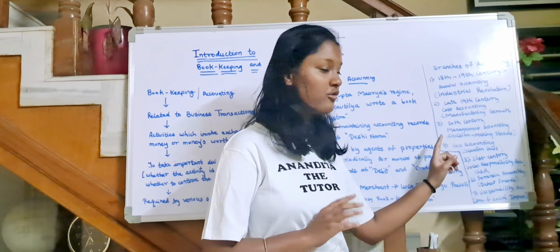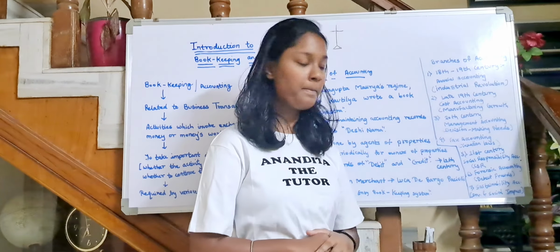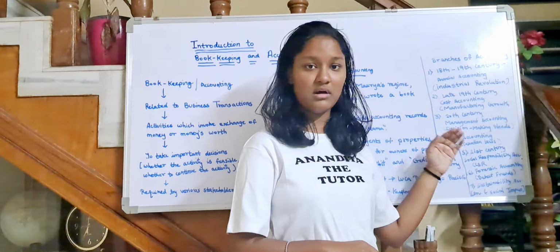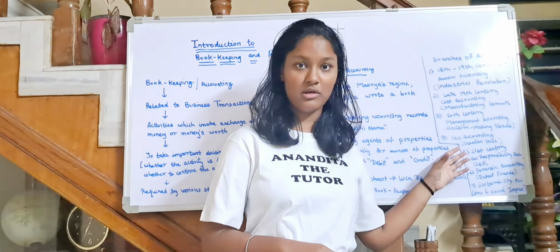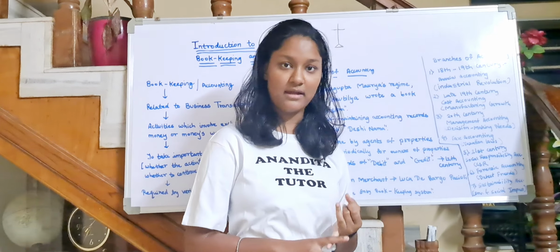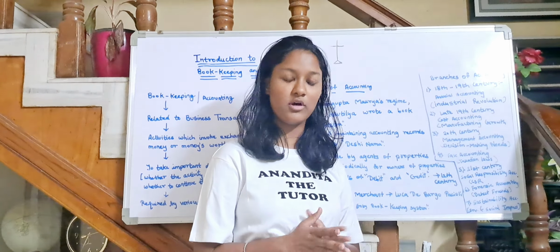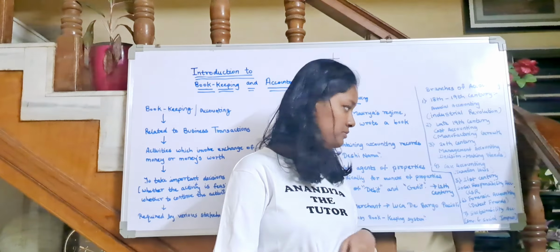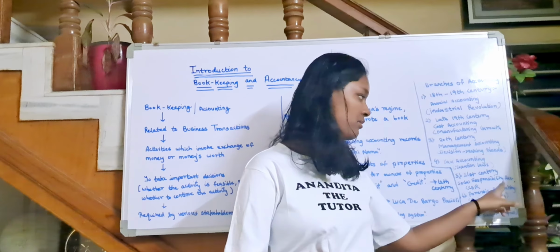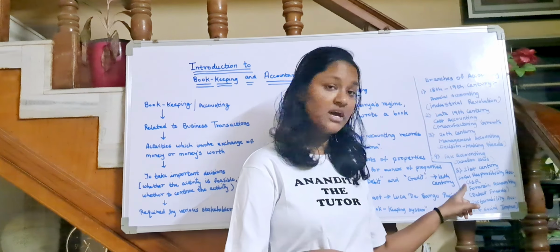Then in the 20th century itself, tax accounting also came, and we have to conform to our laws and regulations, taxation laws. So you have to pay your taxes on time. You shouldn't do tax evasion and all. So all these words you will learn in your future. Now in the 21st century, which is going on right now, we have social responsibility accounting, which is done for CSR. Now what is CSR? Corporate social responsibility. All these words you will learn. Okay. For now, you just have to rote learn everything. Later on, you will understand the meanings.